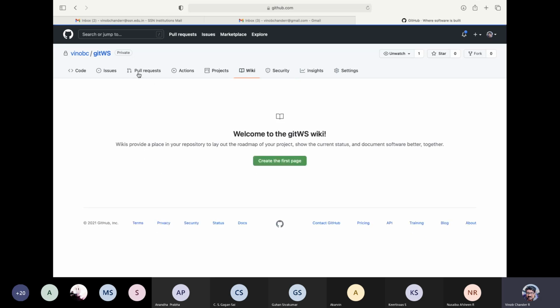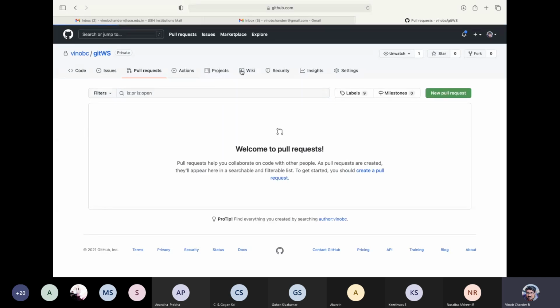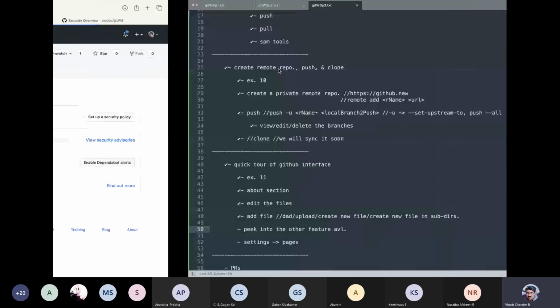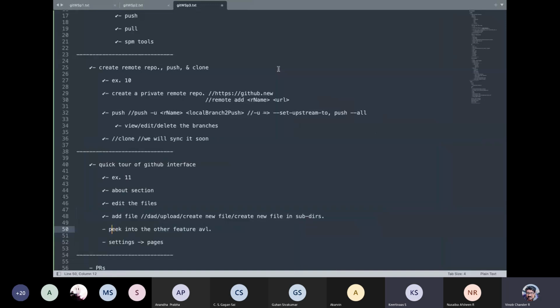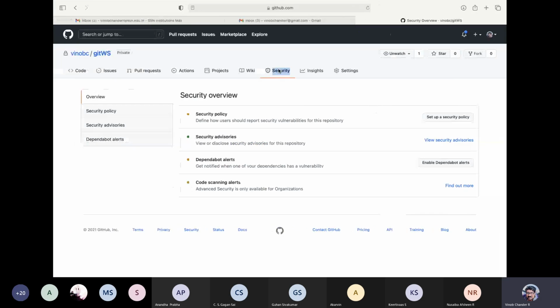So hope things are clear with respect to the definitions of the different tabs and their purpose, right? Those are the features available, and the settings pages that we have just seen. And then let us talk about PRs, guys. PRs are really very useful. We don't have any collaborators now. This is really very useful when you have the project along with collaborators.